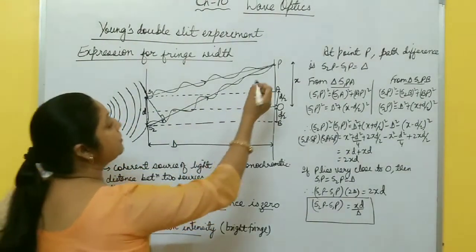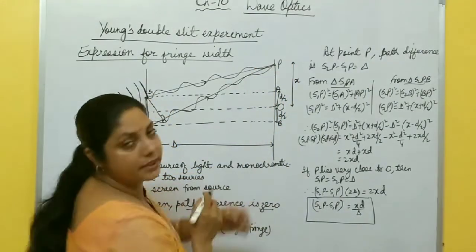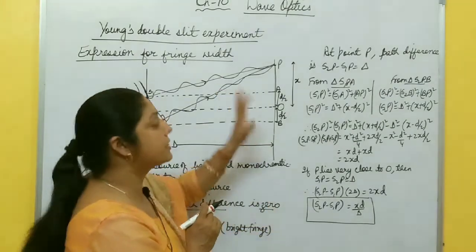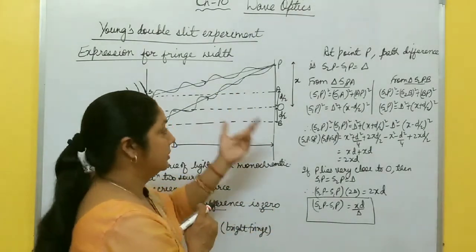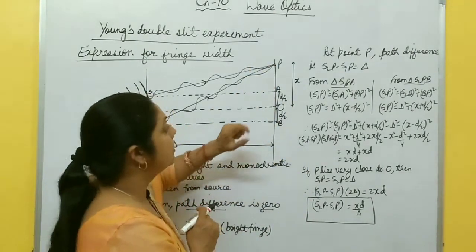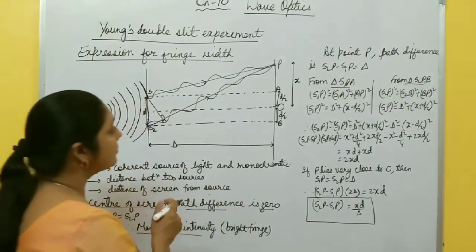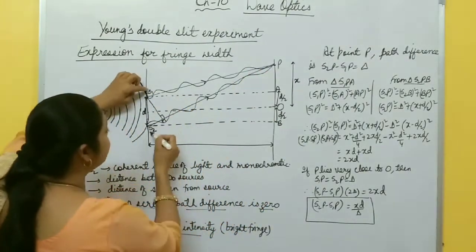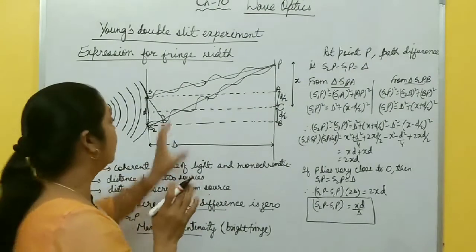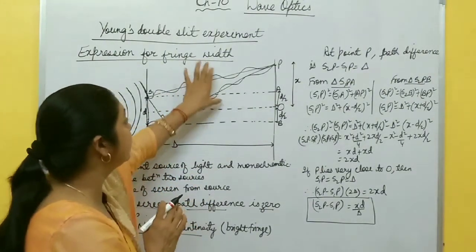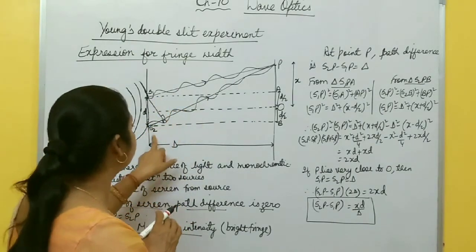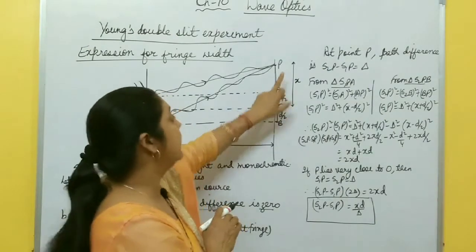But if the two waves superimpose at any other point, suppose this point P on the screen, whether constructive or destructive interference takes place there, and what its distance is from the center of the screen. To calculate that, suppose that when the waves from the two sources reach point P, the paths S1P and S2P are different. There is a path difference between S1P and S2P.